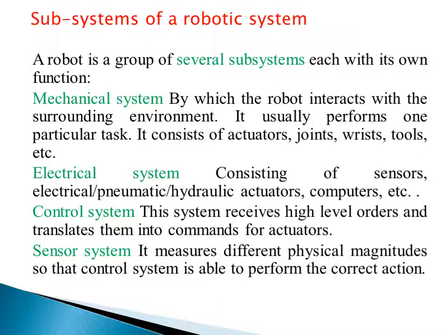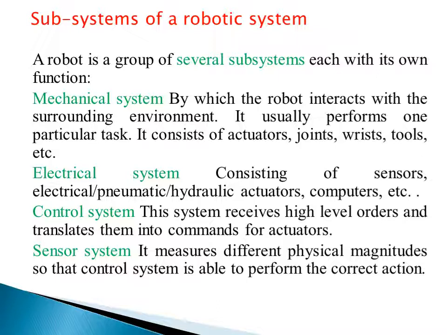So the control system receives high level orders and translates them into commands for actuators. See, an actuator is basically like a piston or cylinder type of arrangement, and if you can control the motion of the piston inside the cylinder, how much it should move, then obviously you can control the movement of the manipulator.